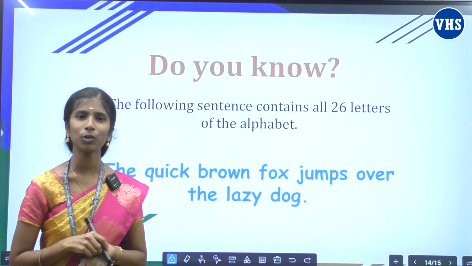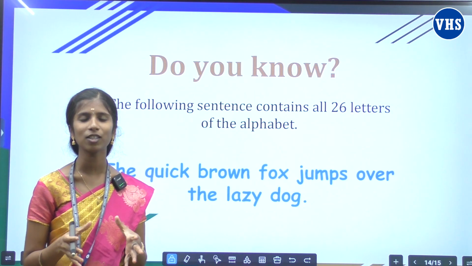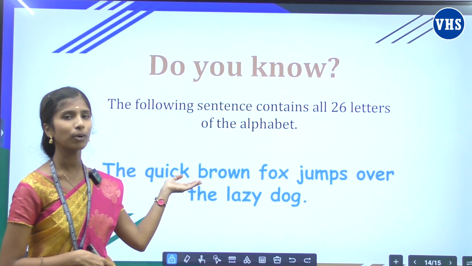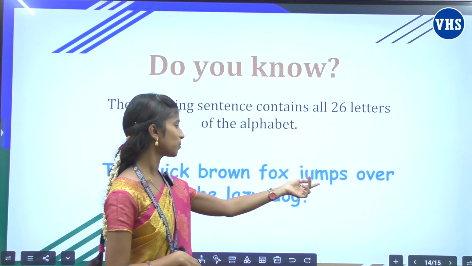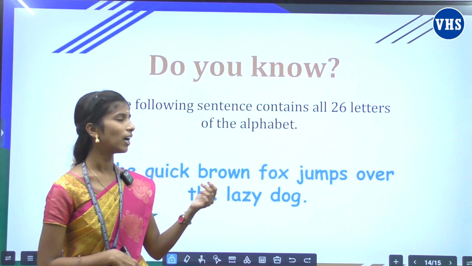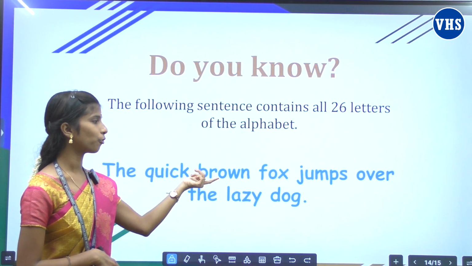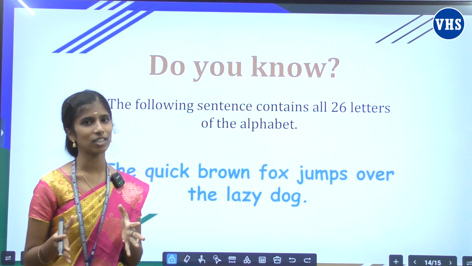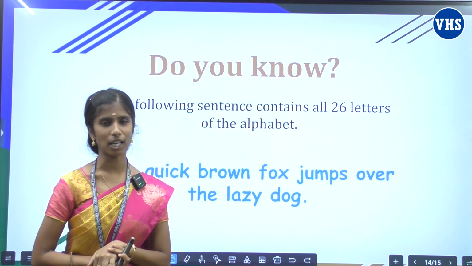And have you ever thought about a sentence which contains all the 26 alphabets? Here is the answer. The quick brown fox jumps over the lazy dog. This sentence contains all the 26 alphabets.